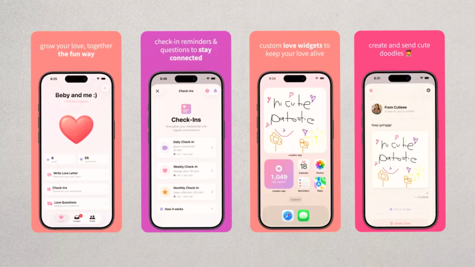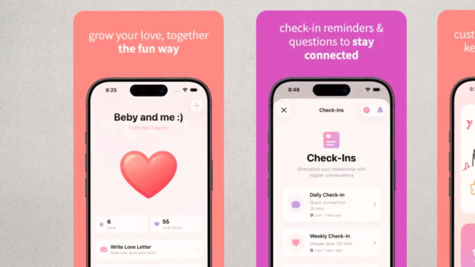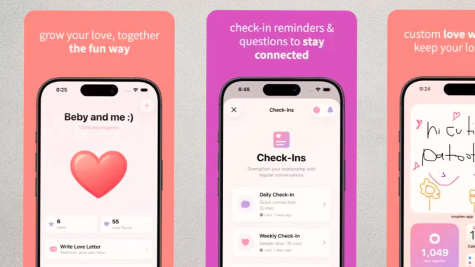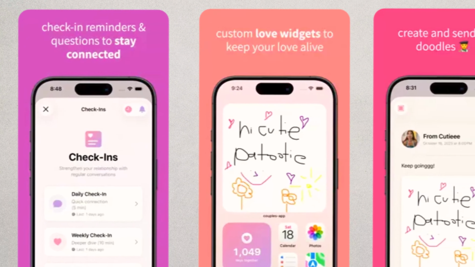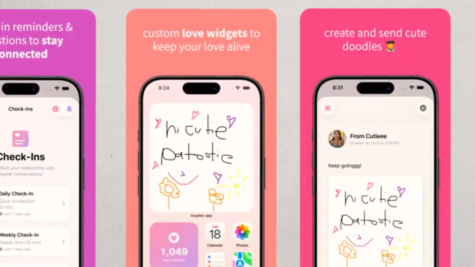Jack stumbled across a distribution model that takes advantage of the new X algorithm. So how do we actually replicate this success for our own apps? Well, first, let's check out Lovely. This is a fun, cute, quirky, and novel idea. You draw a picture within the app and send it to your partner's mobile phone screen. It's a fun use of widgets and has mass appeal to a massive audience.